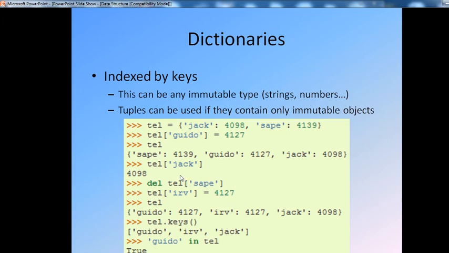Again, if you want to delete an element, here the list displays the entries, jack. If you ask for tel jack, it automatically displays the number available for jack. If you use del tel, shape, that is, tel of 4127, it automatically deletes that particular entry.